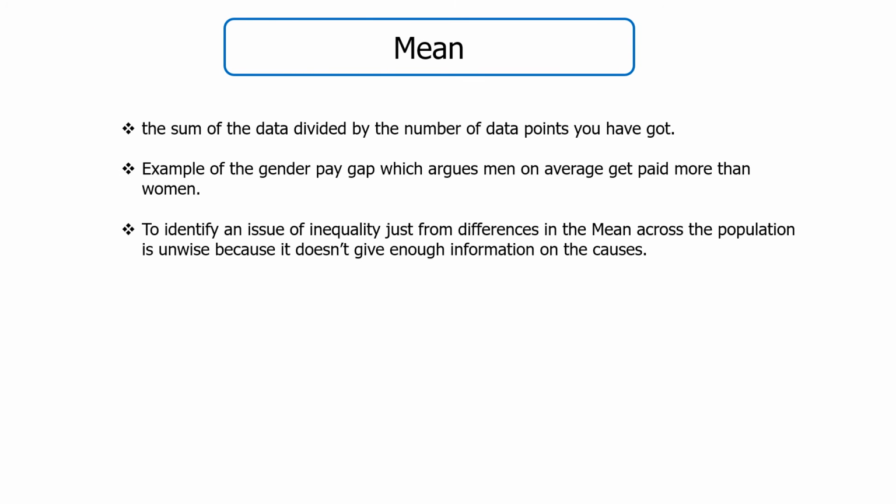The mean is the sum of the data divided by the number of data points you have got. Often the mean can be used in arguments such as with the gender pay gap, which argues men on average get paid more than women.